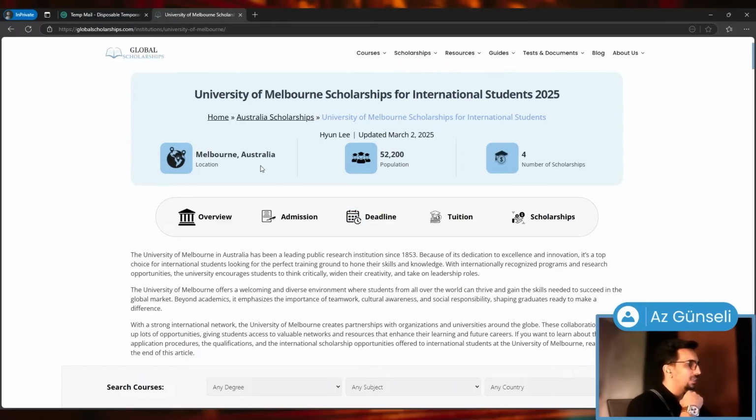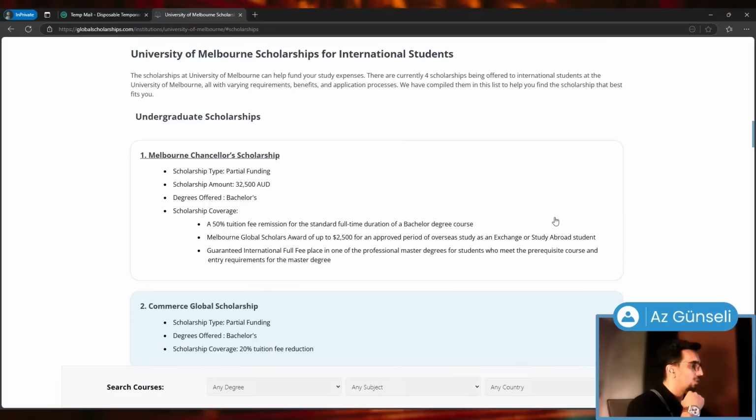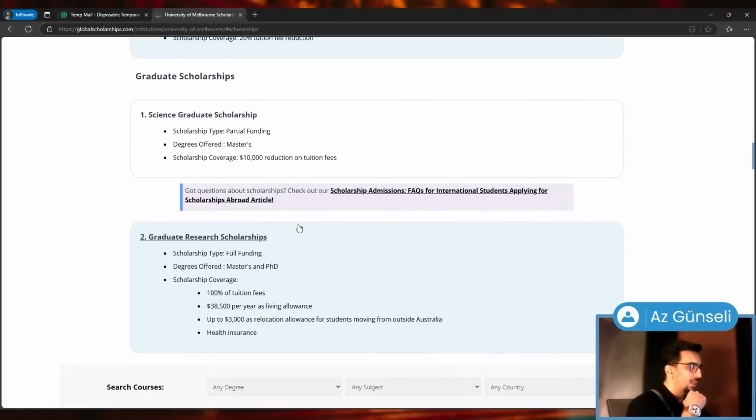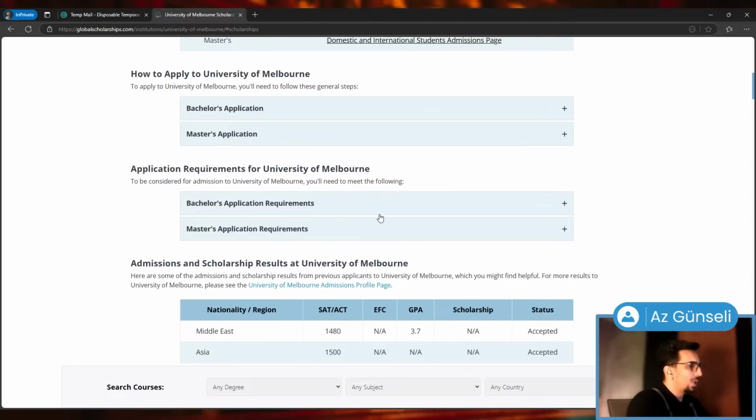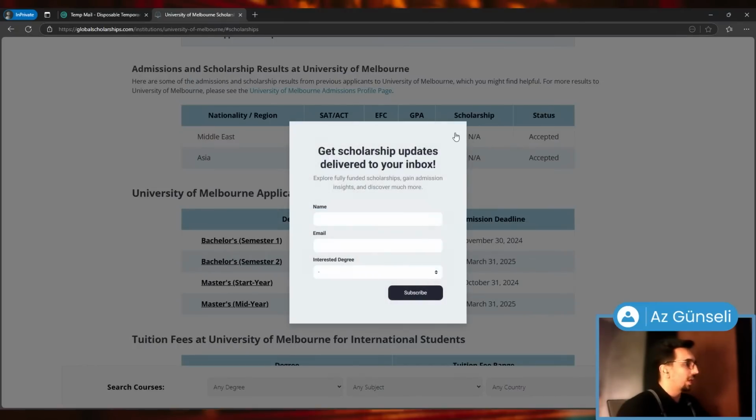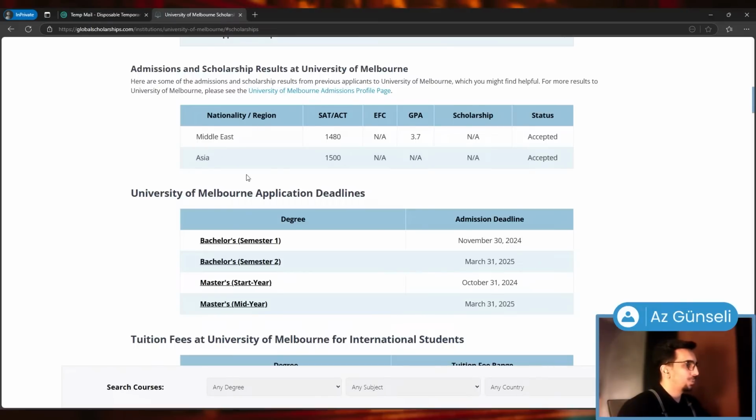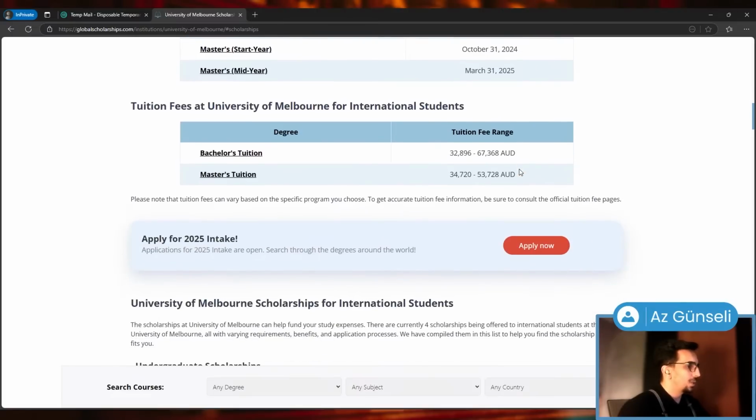So as you can see, this is a huge university. It has 4 different scholarships, usually partial funding. There are not that many full funding scholarships in Australia. And here we have the application procedure, how to apply, and then we have deadlines here. So we have admissions and scholarship results, like 2 people who got accepted to this from Middle East and Asia. Here are their SATs and GPAs. We have the tuition. As you can see, tuitions are high. In Australia, usually tuitions are on the higher end, kind of on par with universities in the United States or Canada.